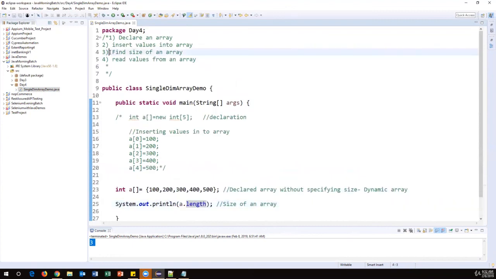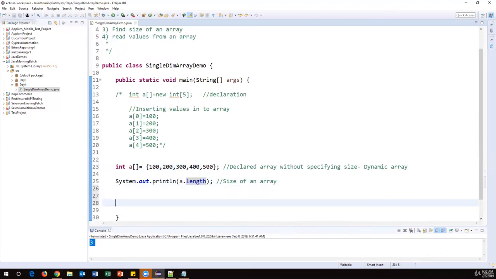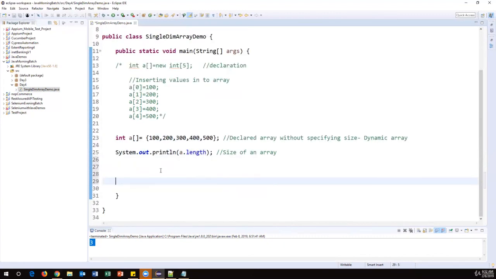The next one is how to read the values from an array. Suppose I want to read a single, specific value from this array. Then we have to specify that by using the index number. Let us say I want to retrieve 300. What is the index of 300? This is 0, 1 and 2. So the index of 300 is 2. So I can just say a of 2, and this will give you the value.